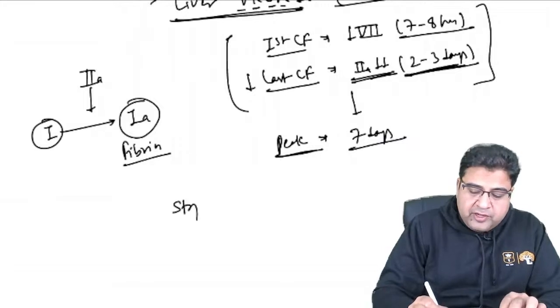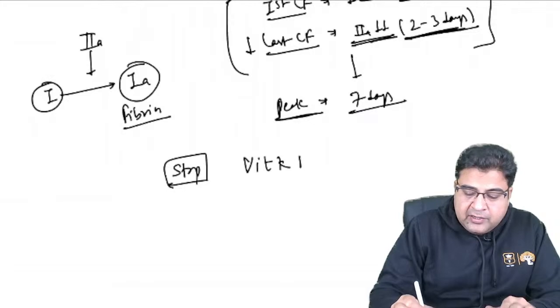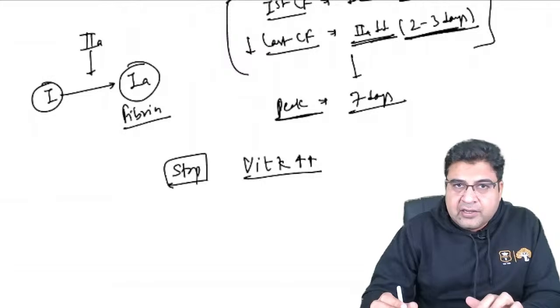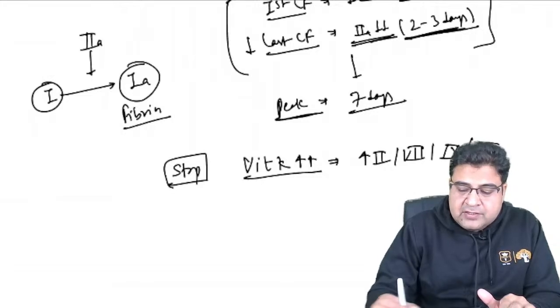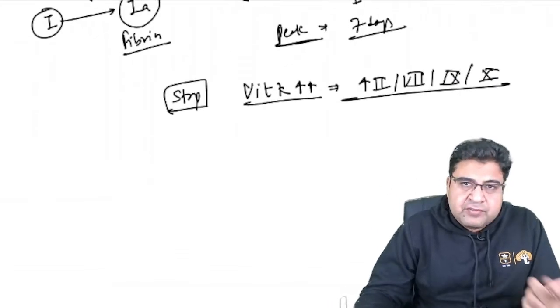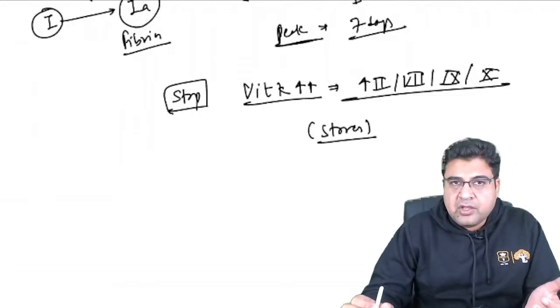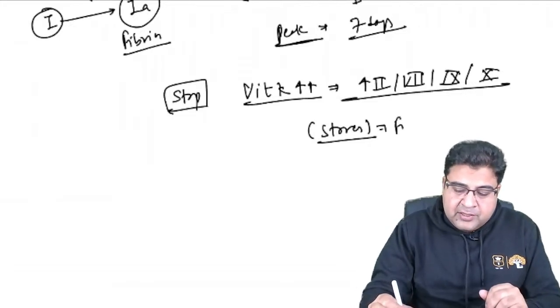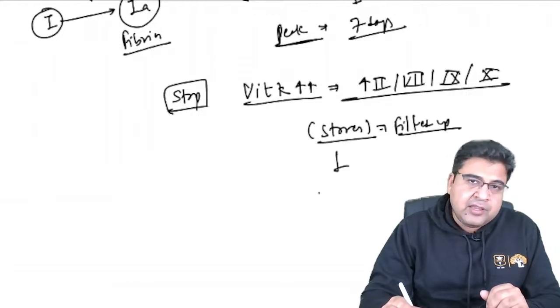When you stop warfarin, what will happen? Vitamin K gets activated in the liver. The moment you stop warfarin, vitamin K is activated in the liver, and it will start synthesizing clotting factors 2, 7, 9, and 10. When the synthesis of these clotting factors starts, first of all, their stores in the liver get filled up. They will not directly start coming out in the plasma. Only once their stores are filled up in the liver will they start appearing in the plasma.